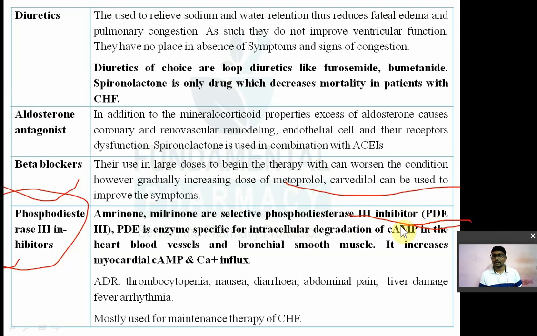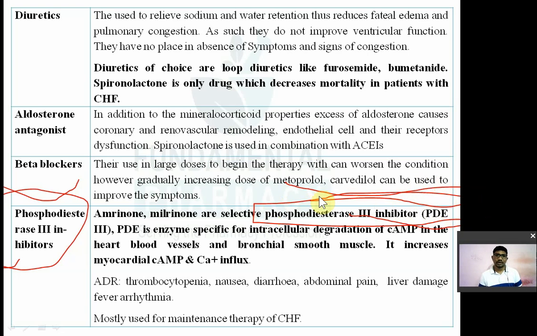What is the role of the phosphodiesterase enzyme? So this phosphodiesterase enzyme is involved in the metabolism of cyclic AMP. An intracellular increase in cyclic AMP causes vasodilation. This phosphodiesterase enzyme will metabolize cyclic AMP, and inhibition of this enzyme will again increase the cyclic AMP inside the cell, which will cause vasodilation.